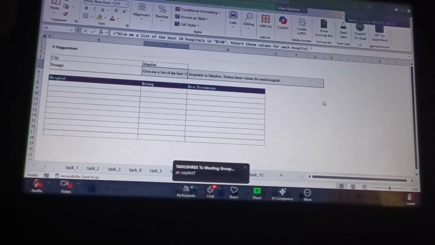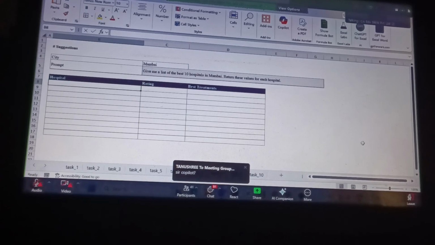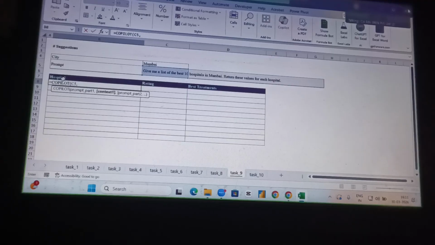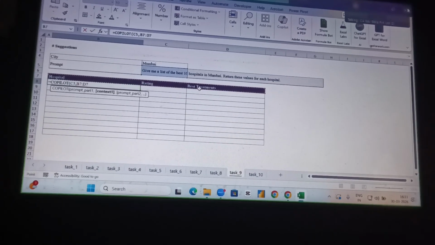Now go to this, type Copilot, and the prompt is this. Then hospital name, rating, and the description.